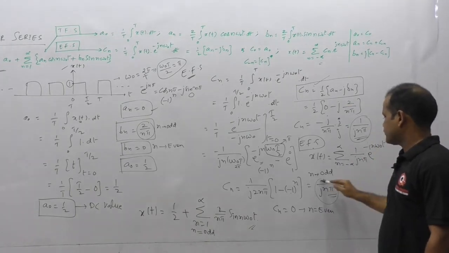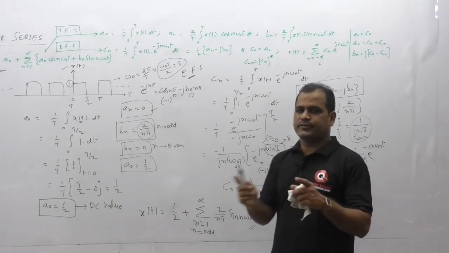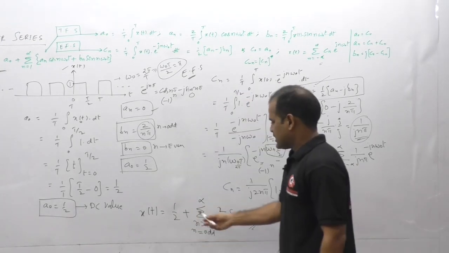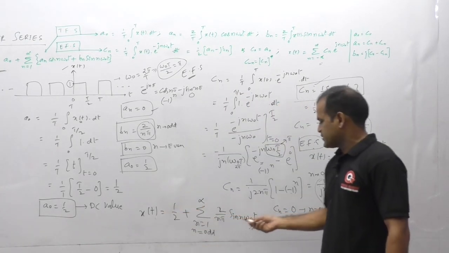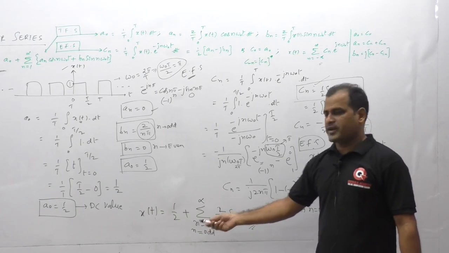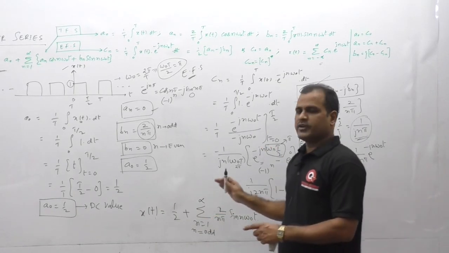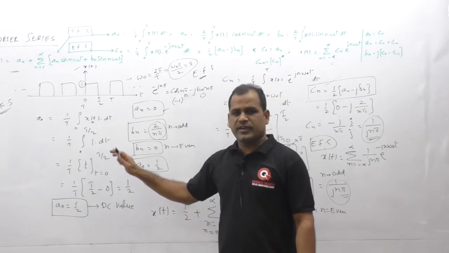So verification of the relation between these two coefficients, and then derivation of all these coefficients, finally expressing the given signal x of t in terms of its Fourier series expansion, trigonometric and complex exponential Fourier series, like this. We can do all the Fourier series problems like this in the same way. Fine.